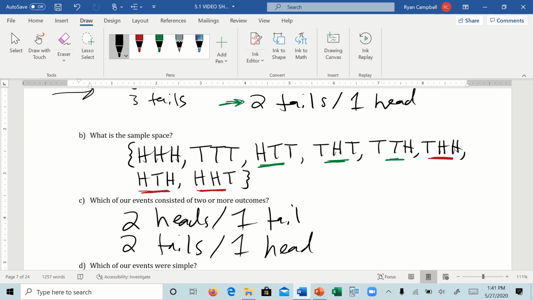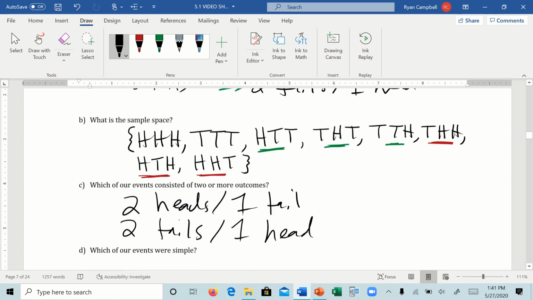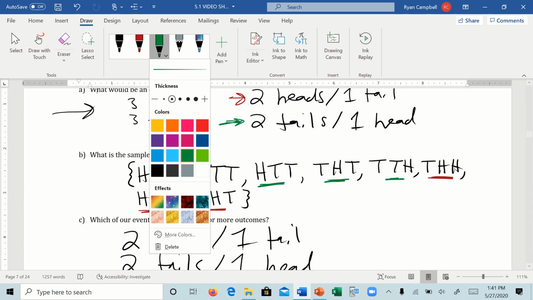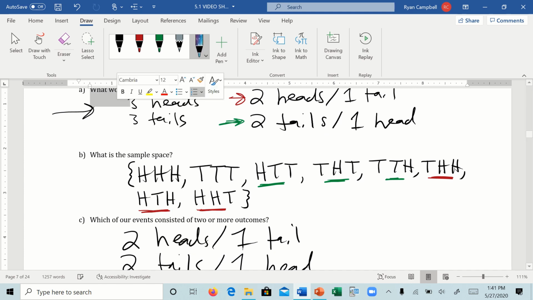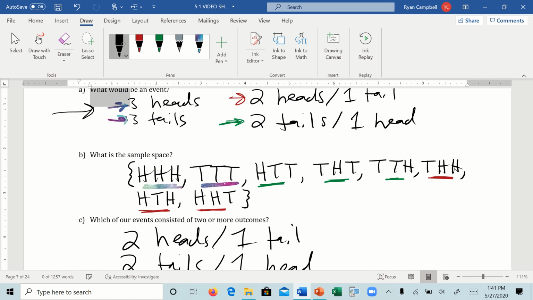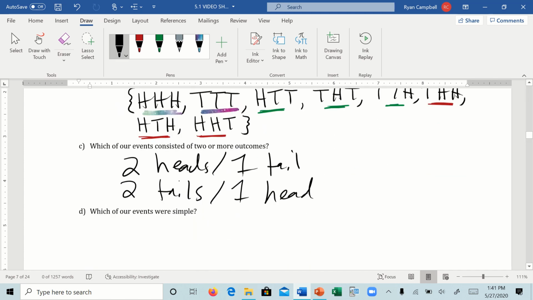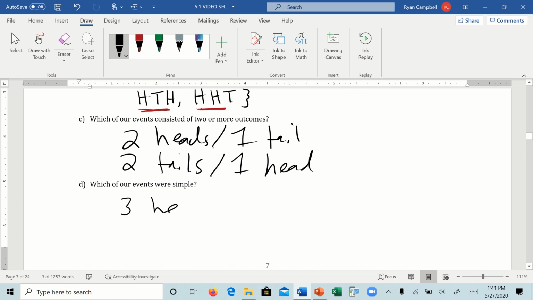So then, of course, which one are simple? Well, we can see that the 3 heads and 3 tails. Right? There's only 1 way to get 3 heads, 1 way to get 3 tails. So those are simple events. They're just all heads or all tails. All right. Hopefully that makes a little more sense.